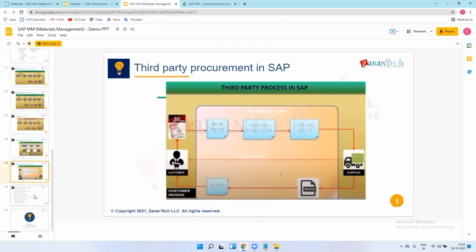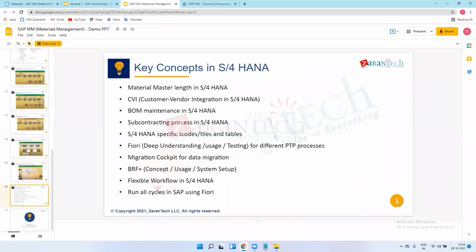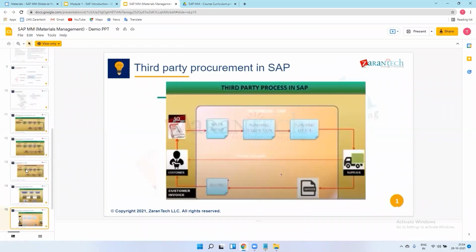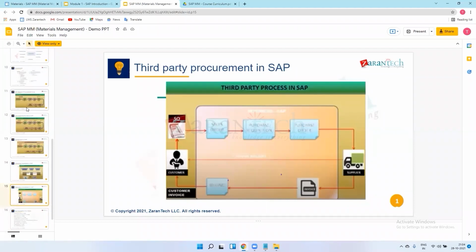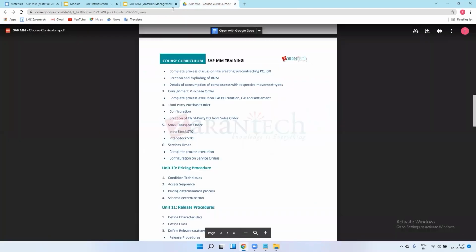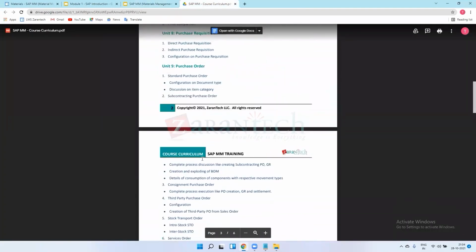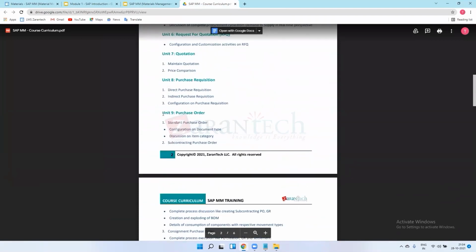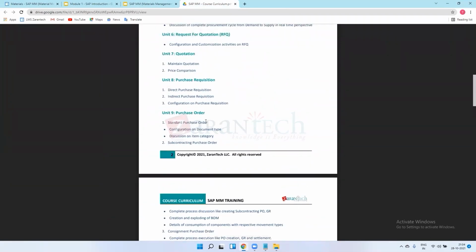So these are the above processes. These are the only above processes in MM, like we use in SAP. Yes, these four or five, basically the concept of purchase orders, the types of purchase orders we can say. There is a purchase order chapter in our curriculum.